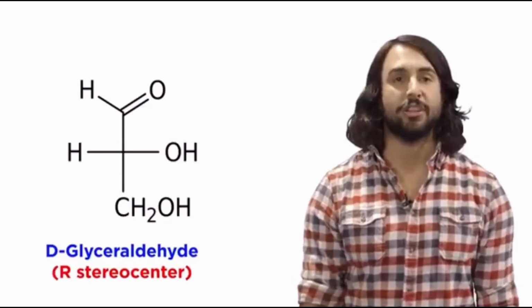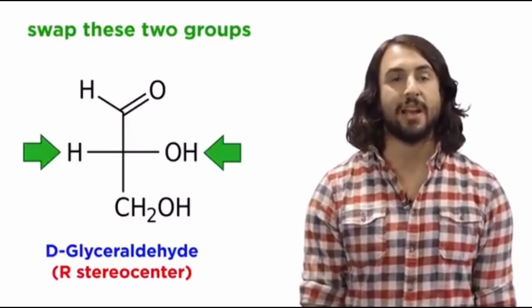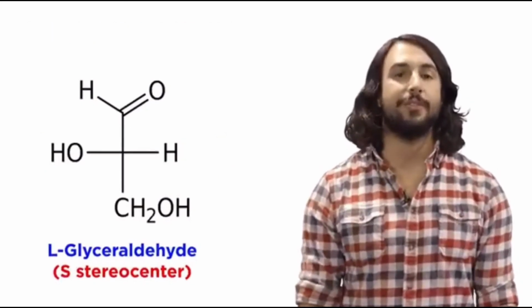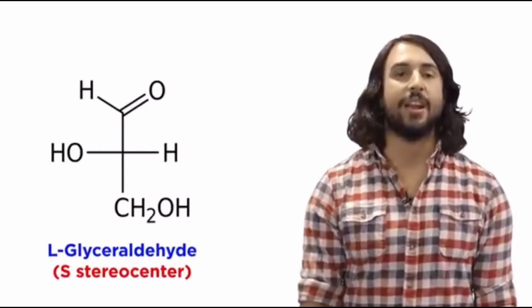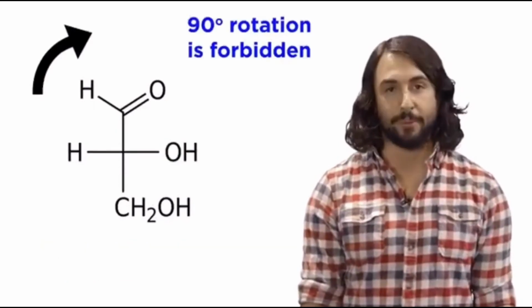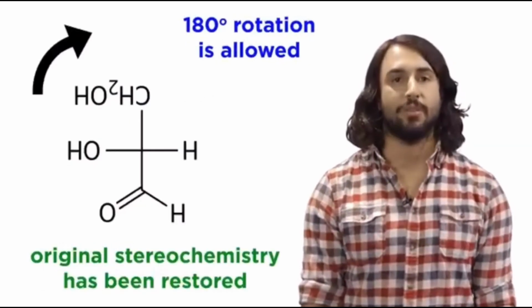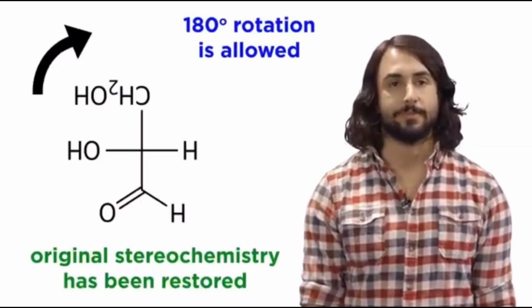Lastly, with Fischer projections, let's be sure to understand that swapping the position of 2 groups on a chiral center results in the inversion of that stereocenter and a totally different molecule. And while 90-degree rotations are forbidden because they invert stereochemistry, 180-degree rotations are allowed.